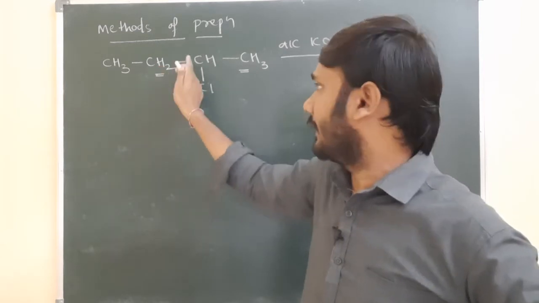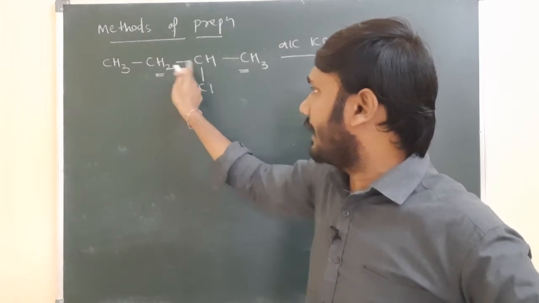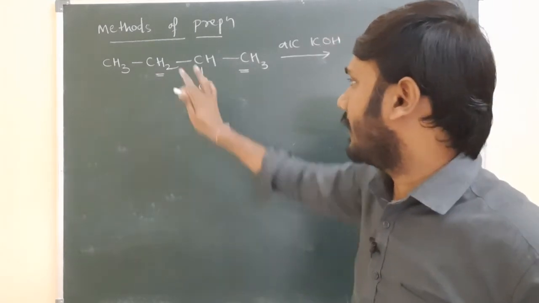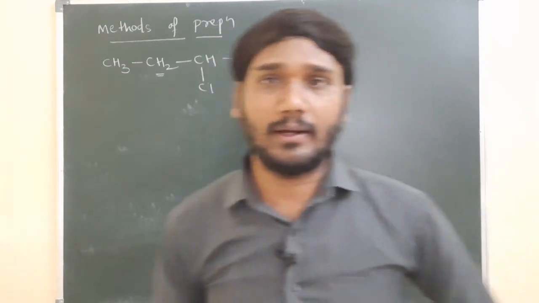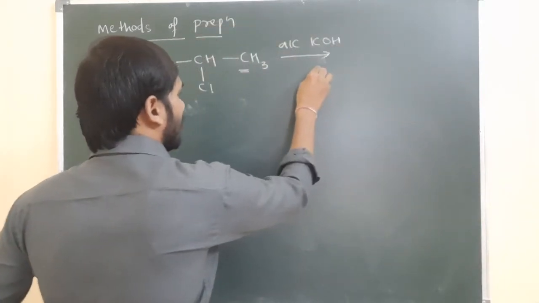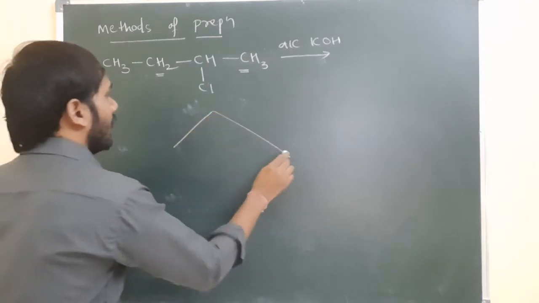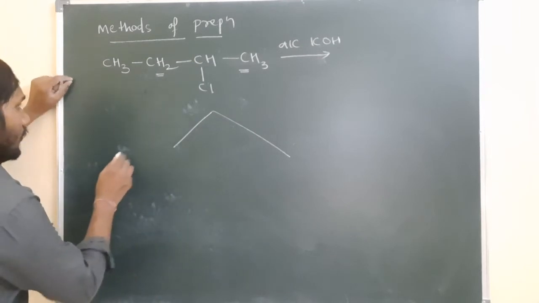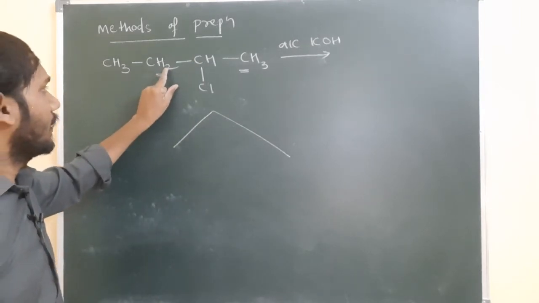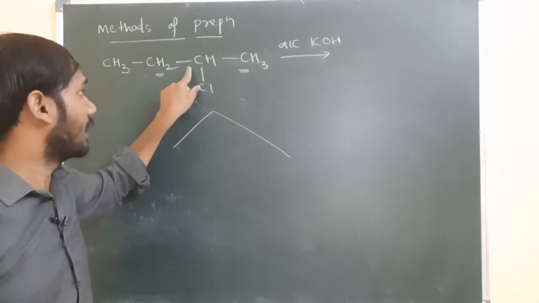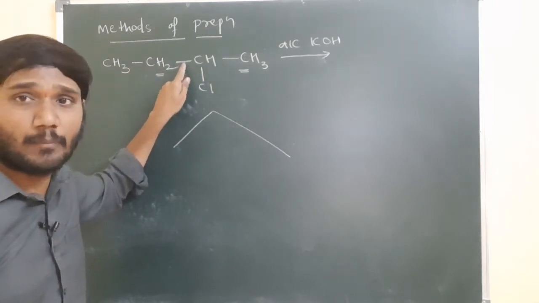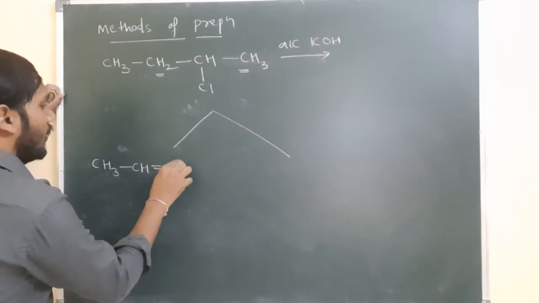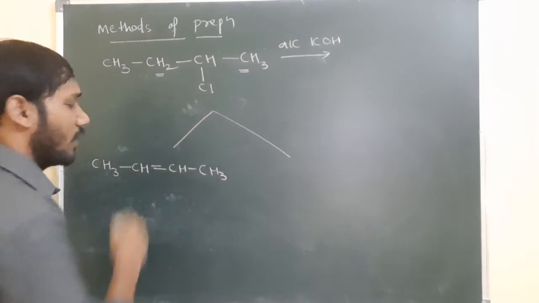The hydrogen is eliminated from any one of the carbons which is directly attached to this carbon, either this carbon or here. So two chances are there to eliminate the hydrogen, but which gives the stable product? Let us see. For example, if the hydrogen is eliminating from this carbon, the carbon to hydrogen bond is present, and the bond is migrated to here. It means between these two carbons, a double bond takes place. At that time, CH3, CH, double bond, CH, CH3, one of the products is forming.